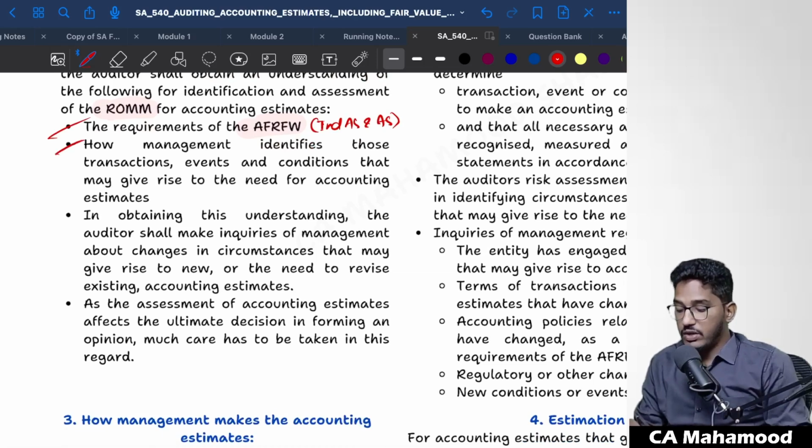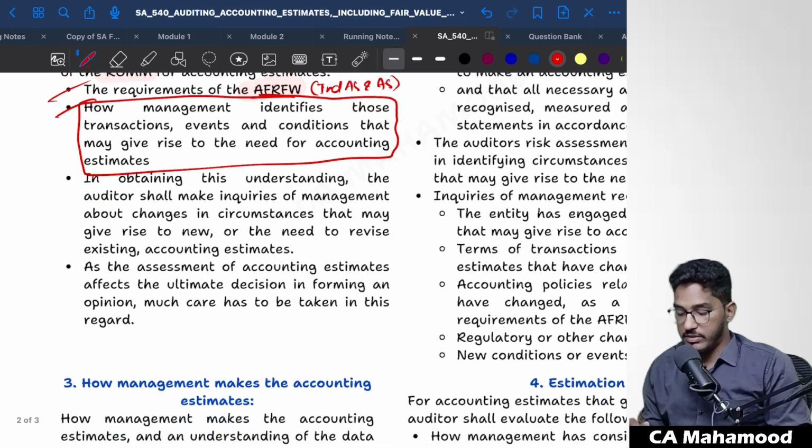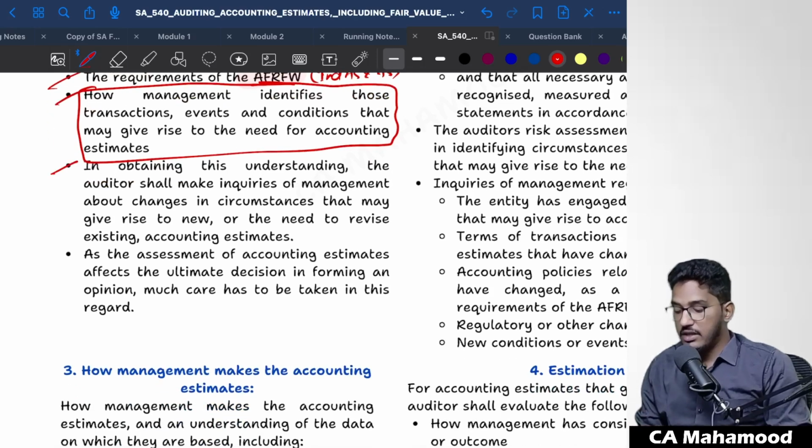Number two, how management identifies those transactions, events and conditions that may give rise to the need for accounting estimates. Once you understand the requirements of the applicable financial reporting framework, then as an auditor, you should understand how management has determined the items in the financial statements which require accounting estimates. Management should make a list of all such items. Go and ask the management how they have identified them. Next, in obtaining this understanding, the auditor shall make inquiries of management about changes in circumstances that may give rise to new accounting estimates or the need to revise existing ones.